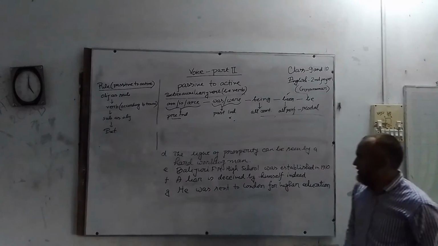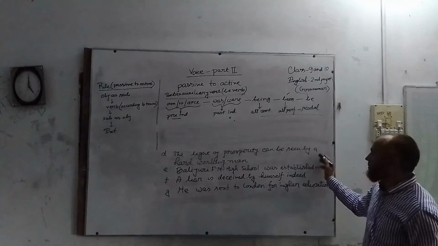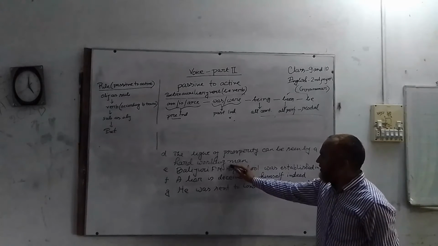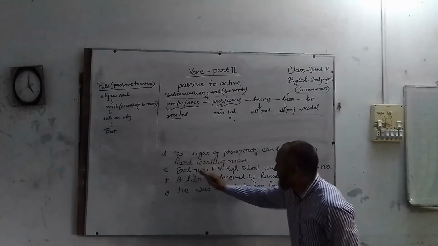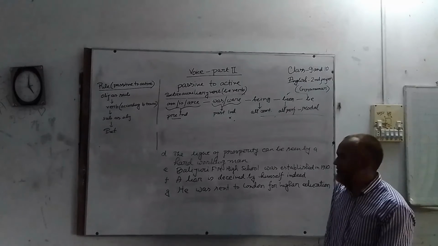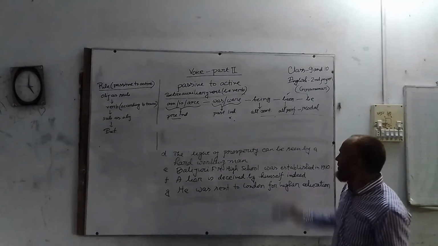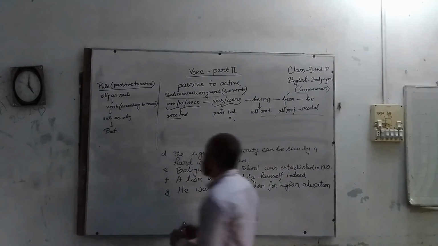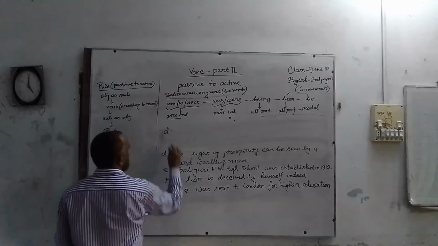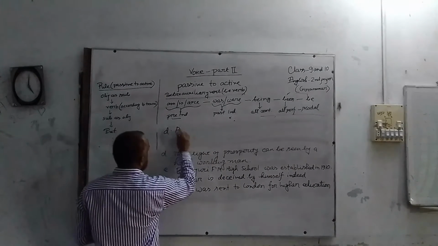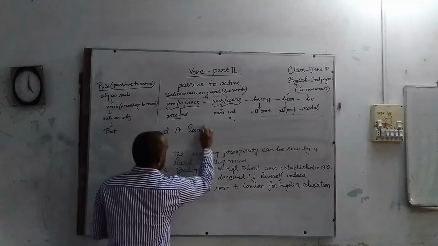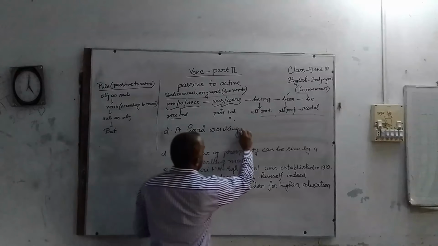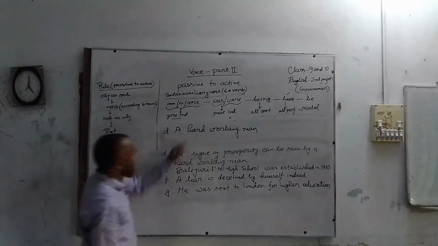Then come to number D. The light of prosperity can be seen by a hard-working man. Here it's clear; here we find the agent. By whom can it be seen? By a hard-working person. And we can use this as a subject. We have got the subject.